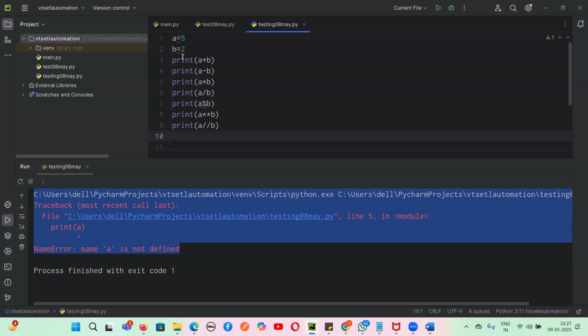Now A value we have taken as 5, B value we have taken as 2. Now I'm printing A plus B. What will be the output, guys, of this particular line number 3? 7. And A minus B, what will be the output? 3. And A into B, what will be the output? 10. And A divided by B, what will be the output? 2.5. Fine. And now A modulus B, what will be the output?